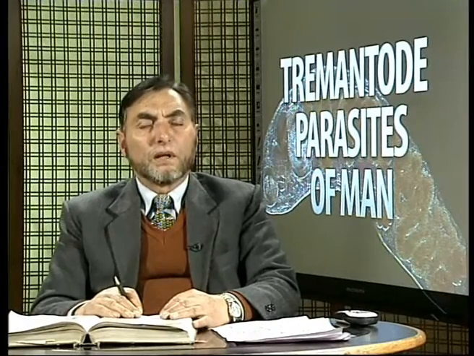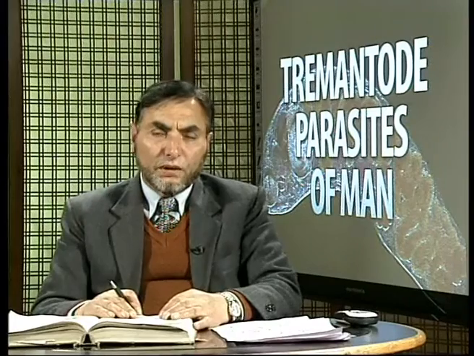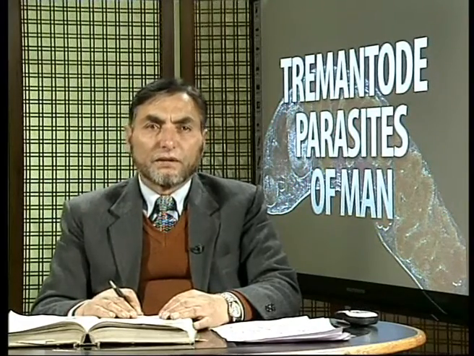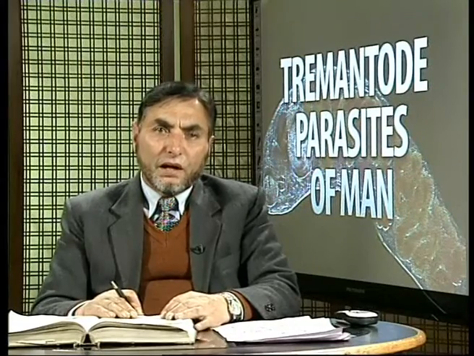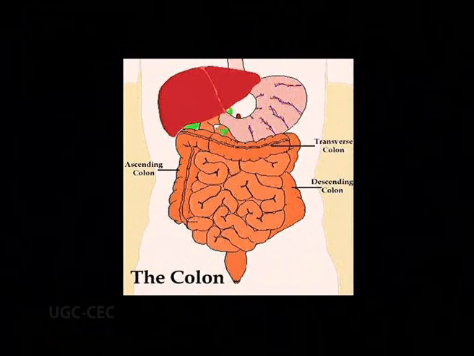While in circulation, they may lodge in different organs and cause inflammation of the tissues of those organs. But mainly, they are found surrounding the urinary bladder, the intestines, or the colon part.